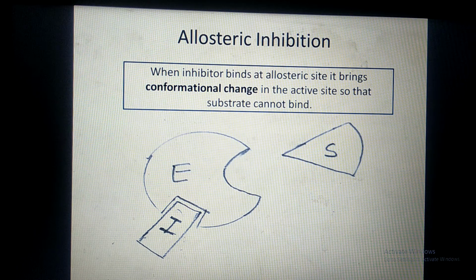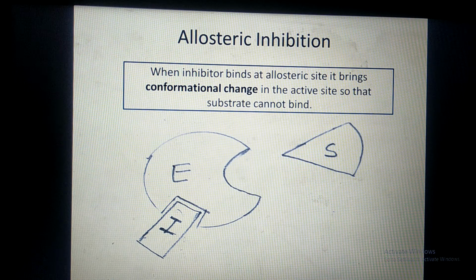As soon as the concentration of substrate increases, the substrate will bind at the active site of the enzyme and bring the conformational change in the allosteric site of the enzyme, in reverse, and hence the allosteric inhibitors will not bind.